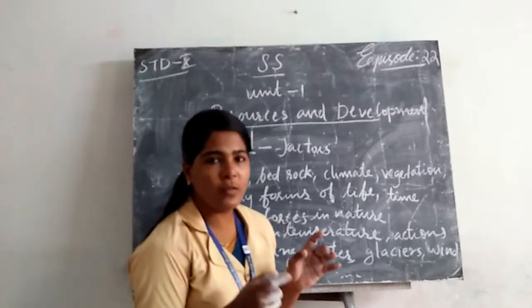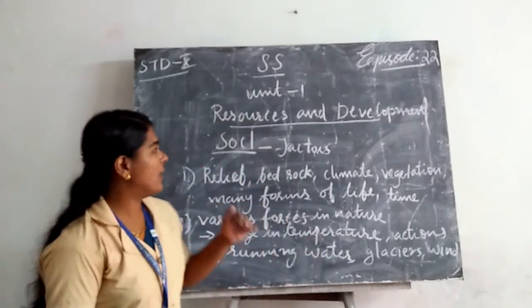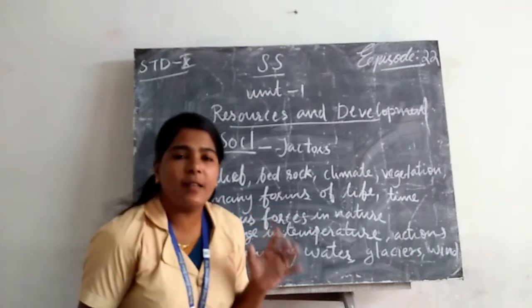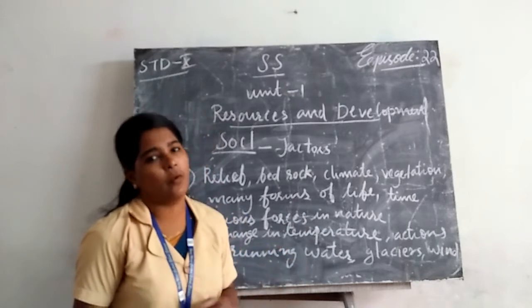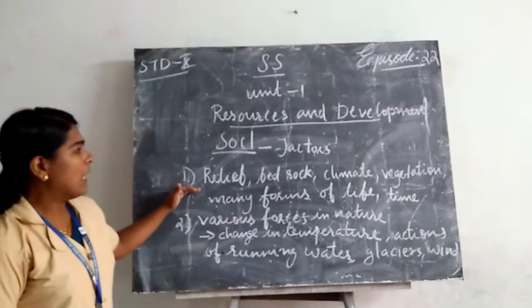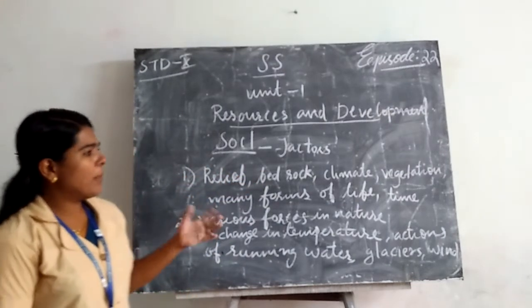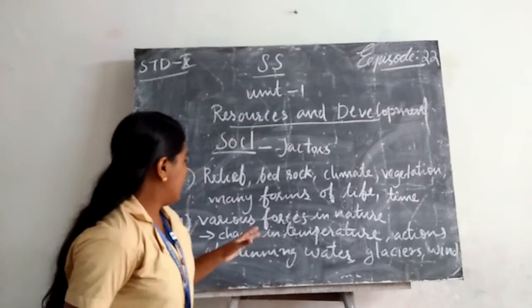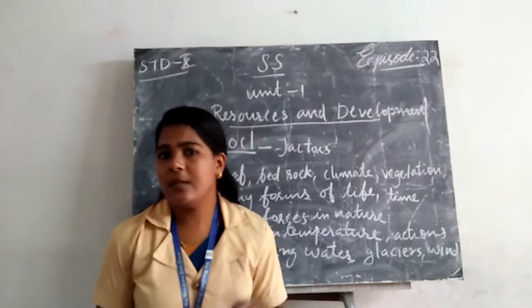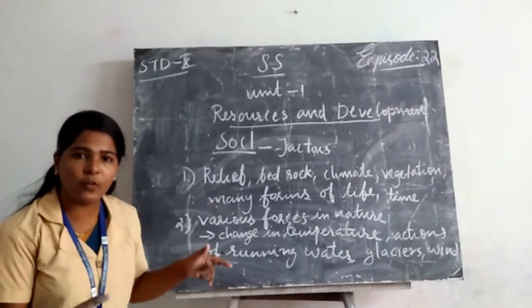We discussed how soil forms and the different layers of soil. Then there are several factors that are responsible for forming soil. What are these factors? First, relief, bedrock, climate, vegetation, many forms of life, time, etc. are the factors of forming soil. What are the factors responsible for forming soil?